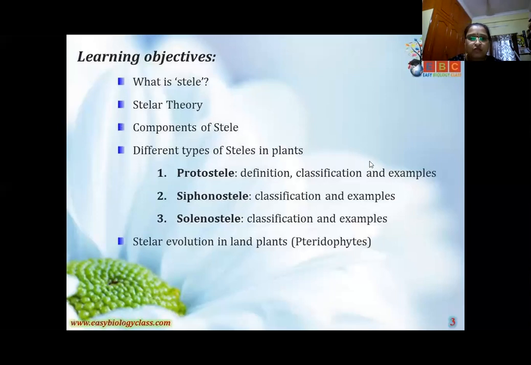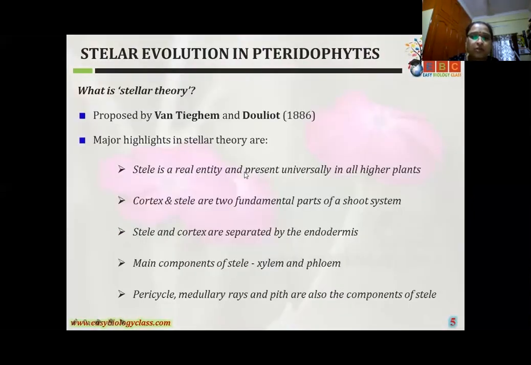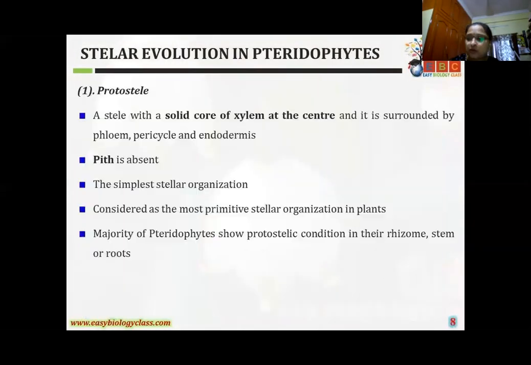See here, this one is the stele. What is the xylem, phloem, how to identify the xylem and phloem, what is the pericycle, these are things I'll explain in the last class. Next, what is the protostele?